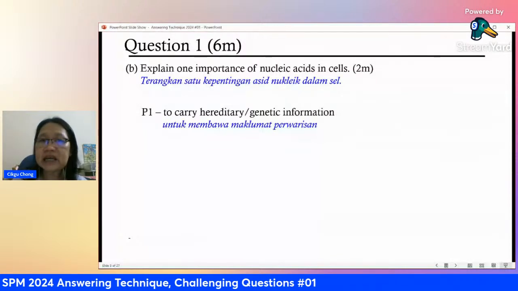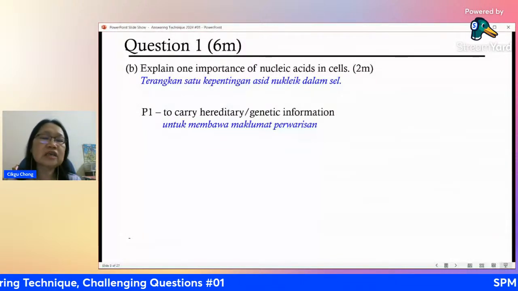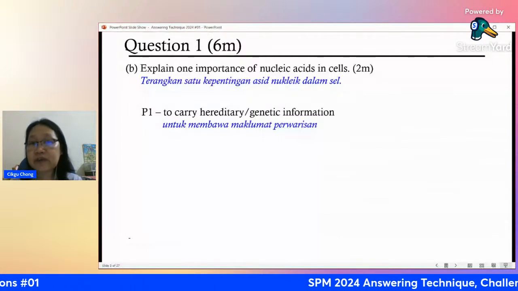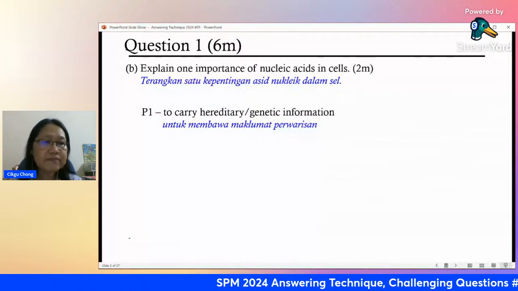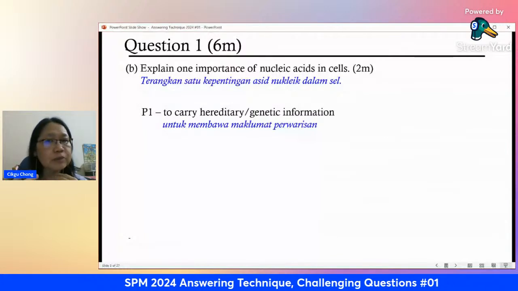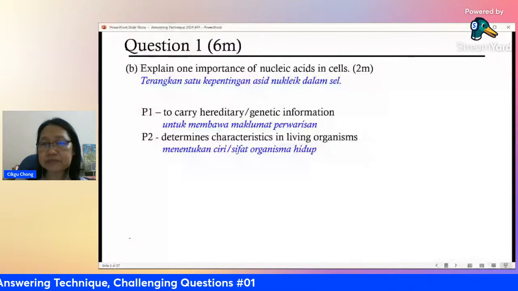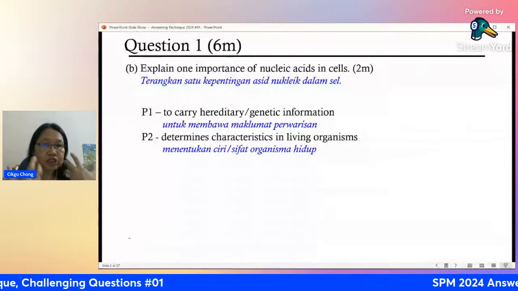So your DNA, the basic structure is actually the nucleotide. Okay, next, another point you can write: because there are 2 marks, you have to write 2 points. Is to determine the characteristics in living organisms. That means the kind of features that you have.